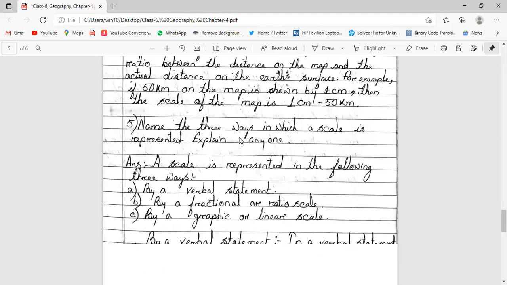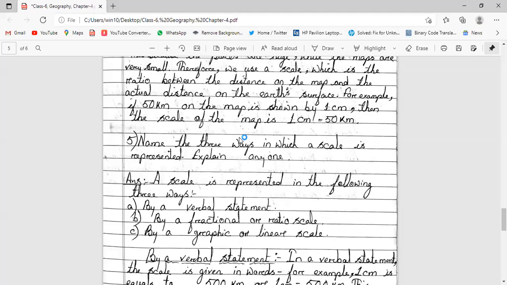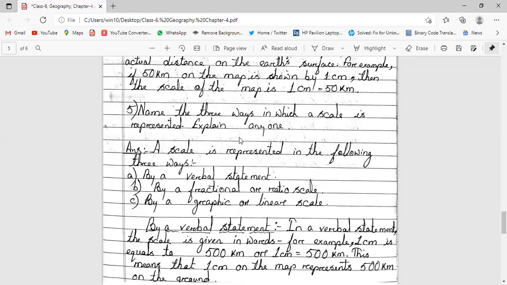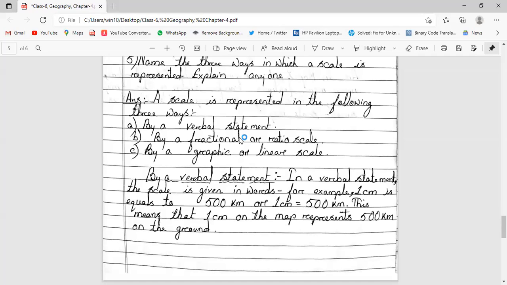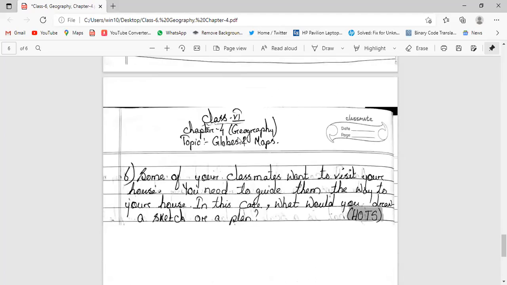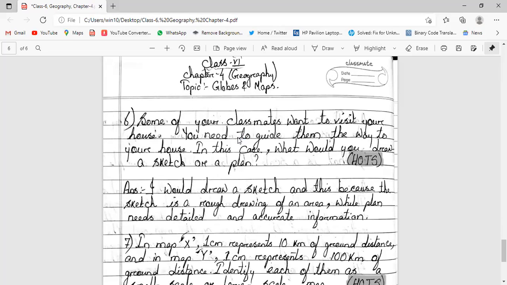Name the three ways in which the scale is represented. Explain any one. A scale is represented in the following ways: by the verbal statement, by a fractional or ratio scale, by the graphic or linear scale. In a verbal statement, the scale is given in words. For example, 1 centimeter is equal to 500 kilometers. This means that 1 centimeter on the map represents 500 kilometers on the ground. Okay, you can see question number 6 is also there.